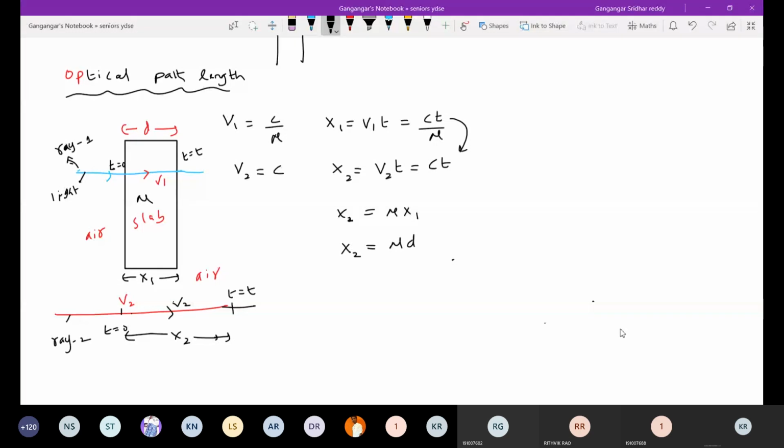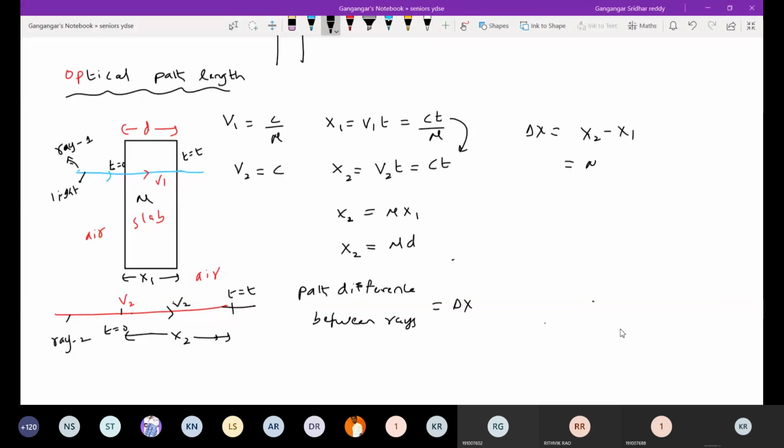Is there any path difference between these two rays? The path difference between the rays, I'll call delta x, which is equal to x2 minus x1.